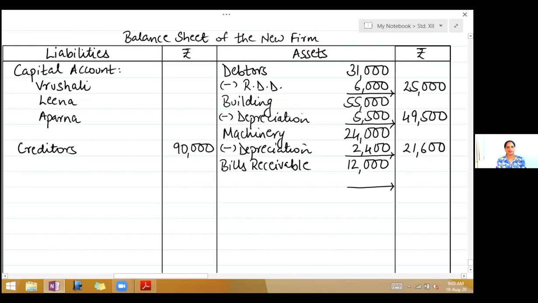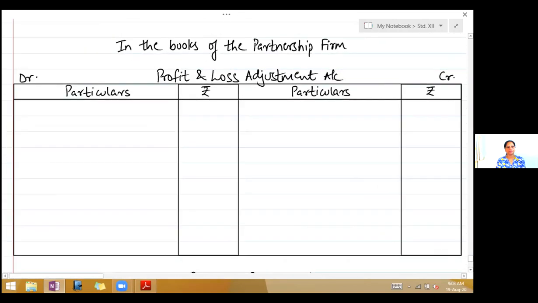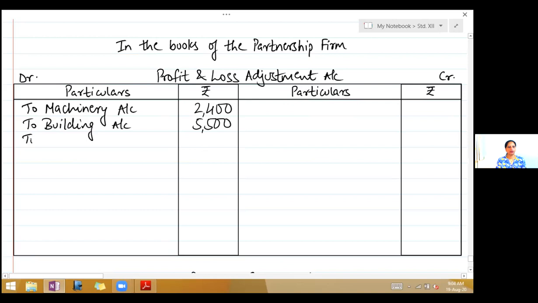Now second effect of all these, all the 3 assets have been reduced in value. So take the debit side of profit and loss adjustment account, write to machinery account 2,400, to building account 5,500, to RDD account 5,000.